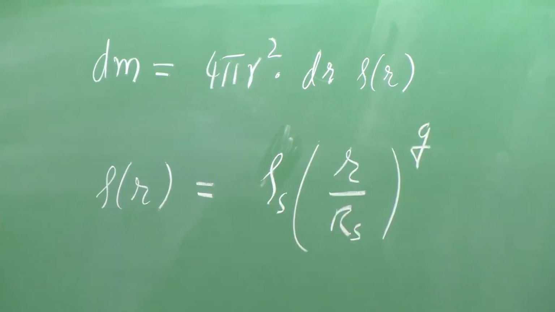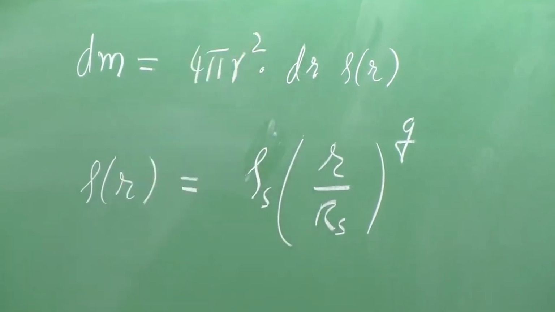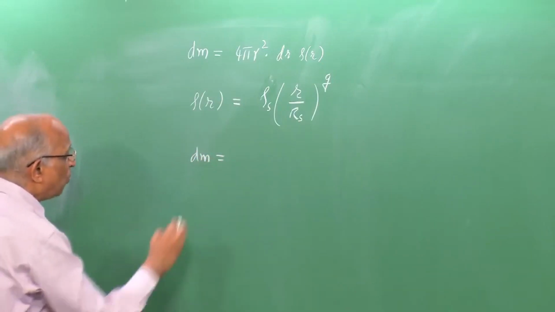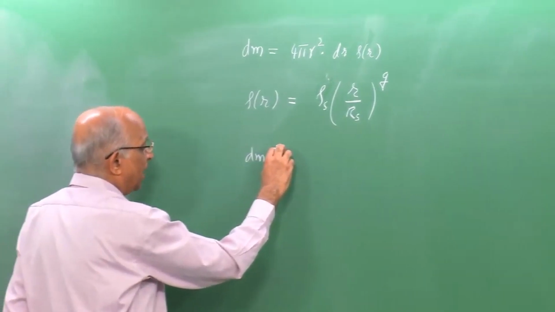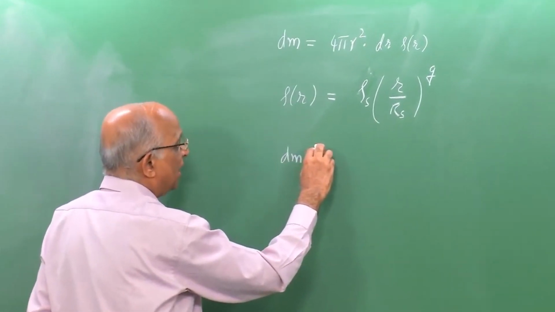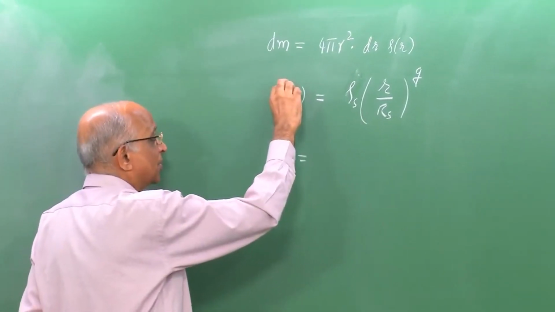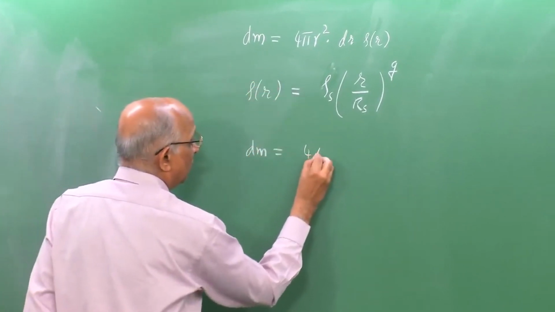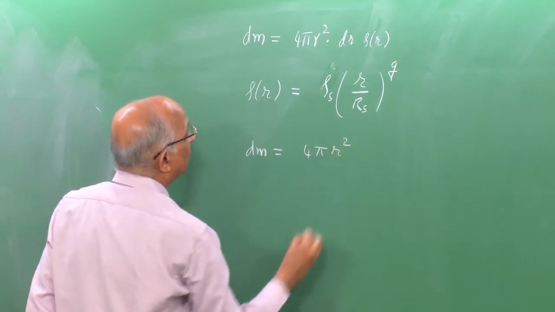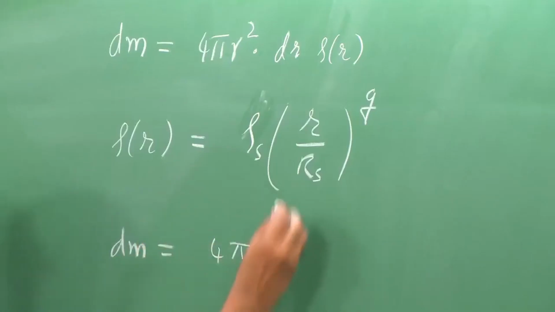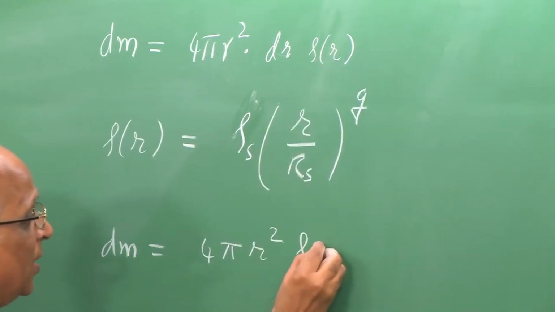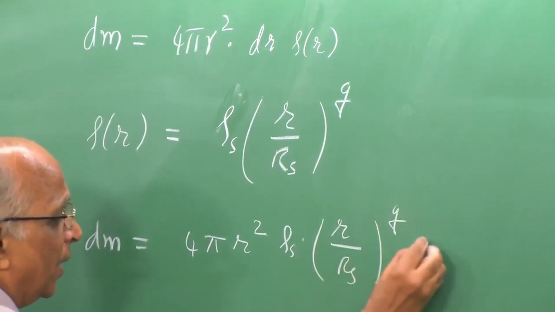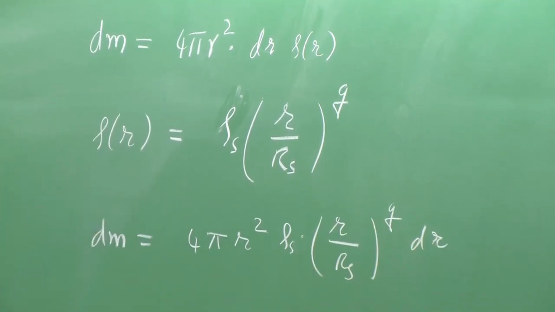Therefore, we substitute this expression to get the elemental mass in this small spherical shell of width dr between r and r plus dr. We get 4 pi r squared times rho s times (r by Rs) to the power q times dr. Let us simplify this.